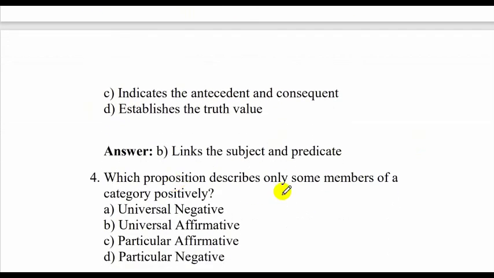Which proposition describes only some members of a category positively? Now we're talking about some. So some would mean particular. So these two are out. Some members of a category positively. So some are. So particular affirmative. Positively means affirmatively. So this is the answer.